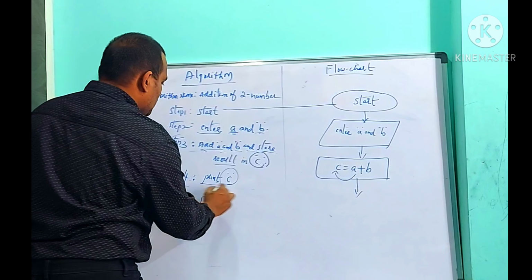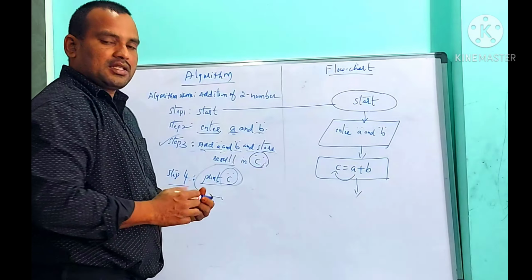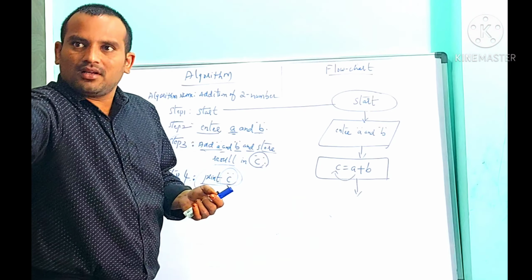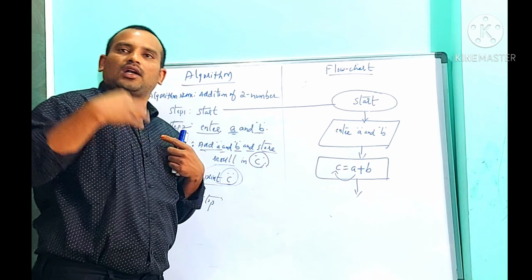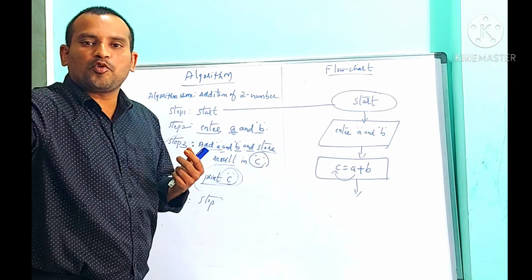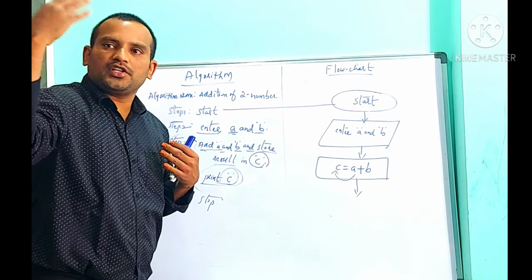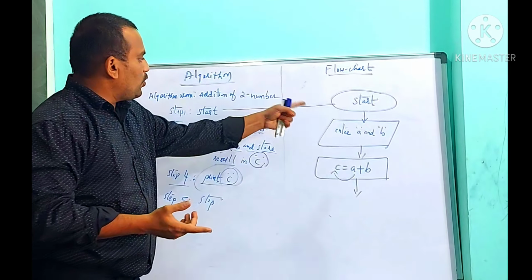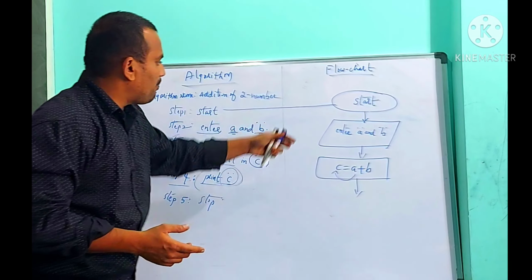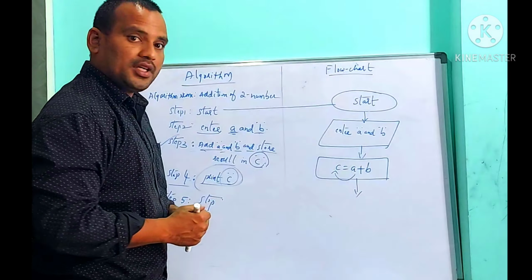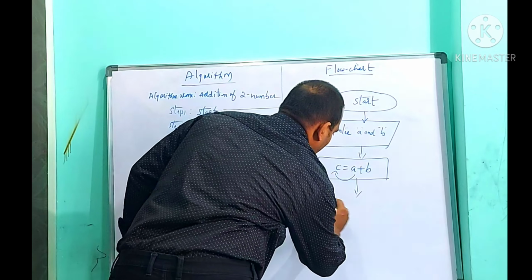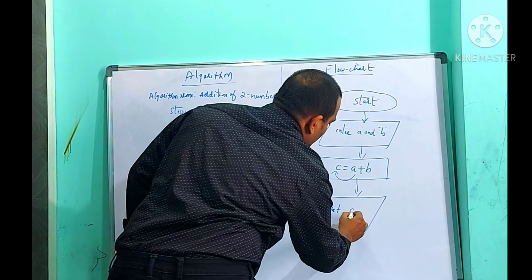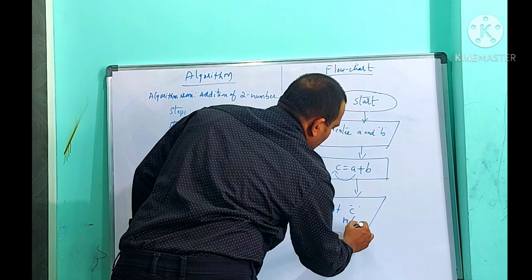Then the fourth step is printing. Printing means displaying some result. That is called output. Whatever the computer is giving to the user is called the output, and whatever we are giving to the computer is called input. For input and output, we are using the parallelogram. Print C value.